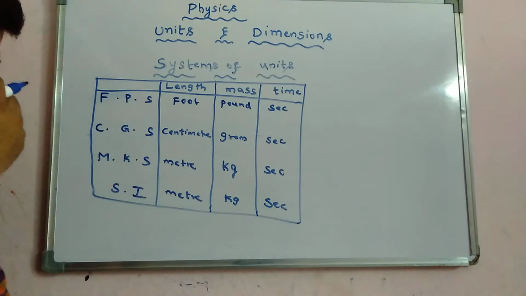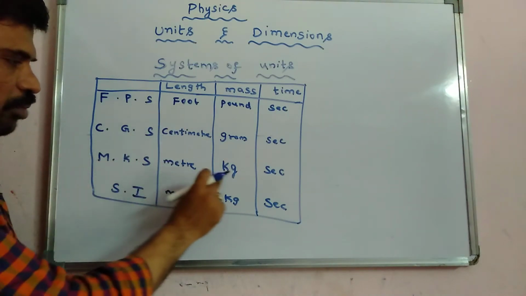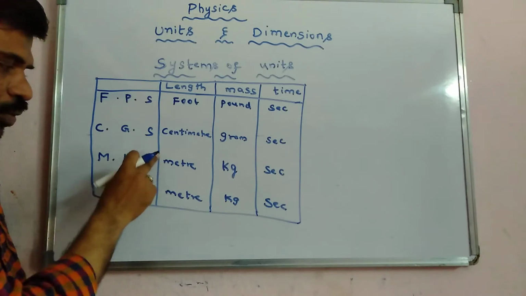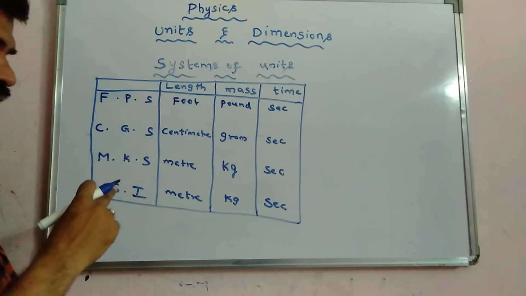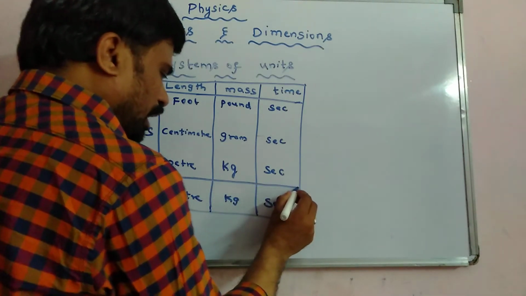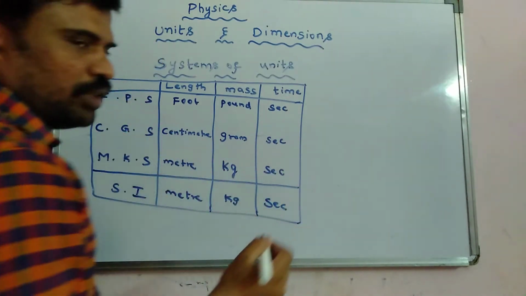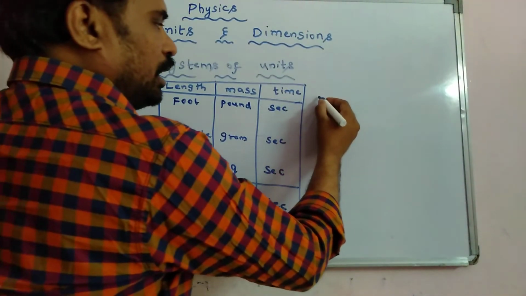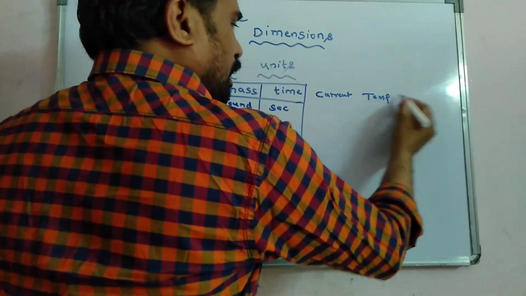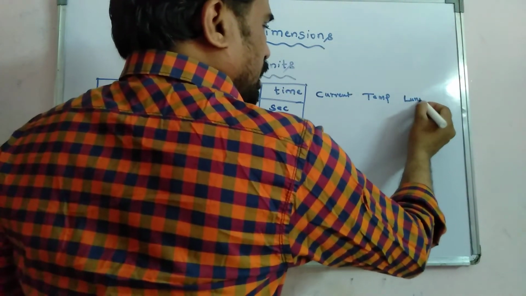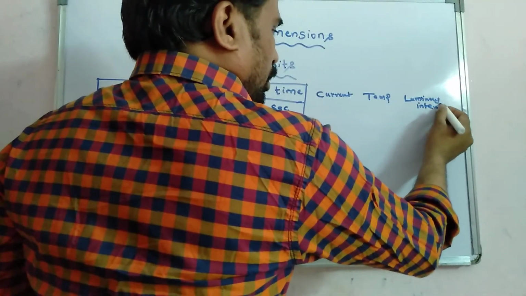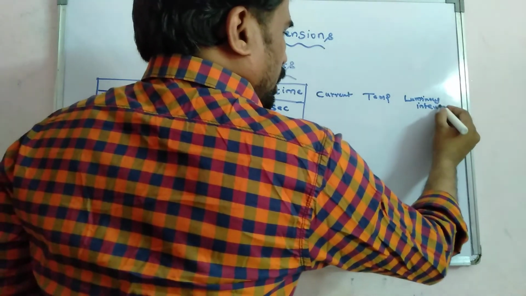You may observe carefully, the units of length, mass and time are the same in the MKS and SI systems. So what is the difference between these two? In olden days they used the MKS system. Later we got some more fundamental quantities, as you already know: current, temperature, and luminous intensity.